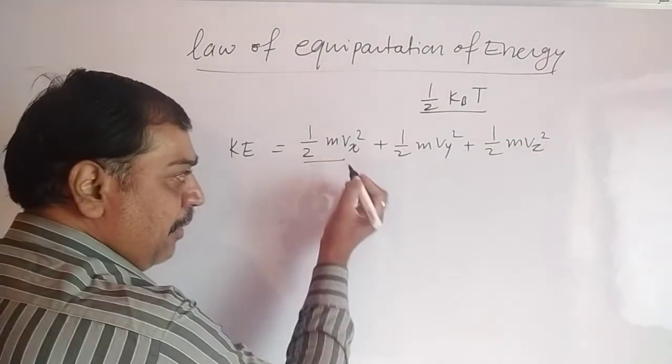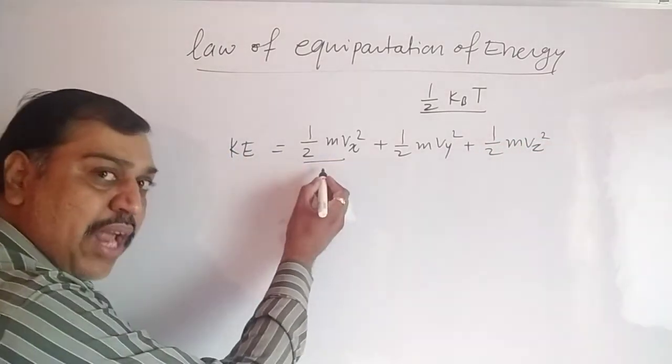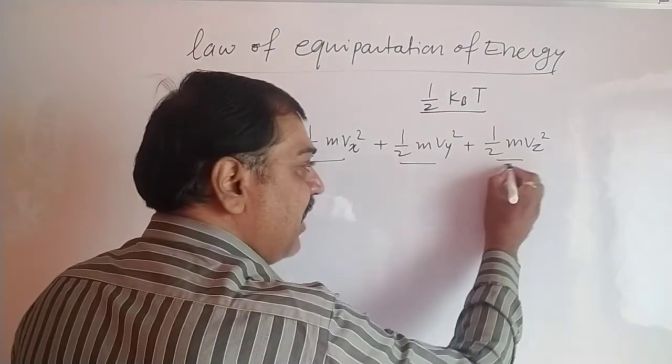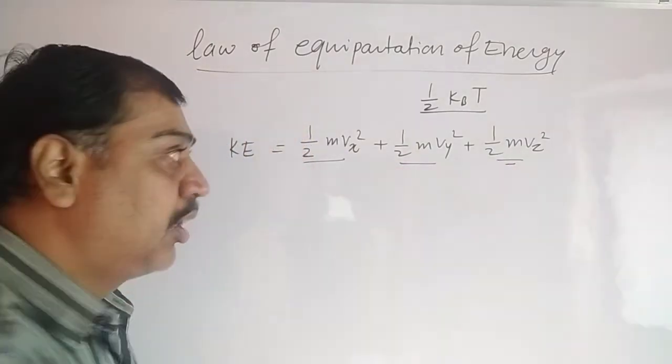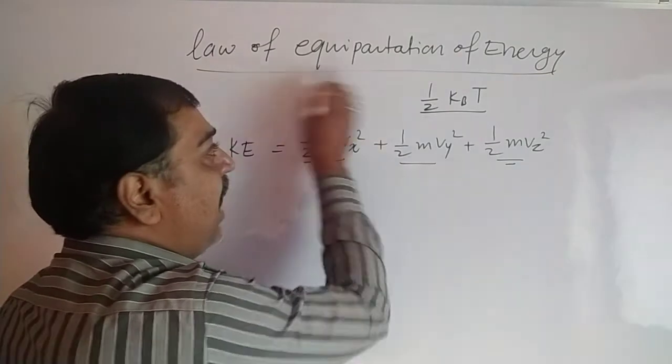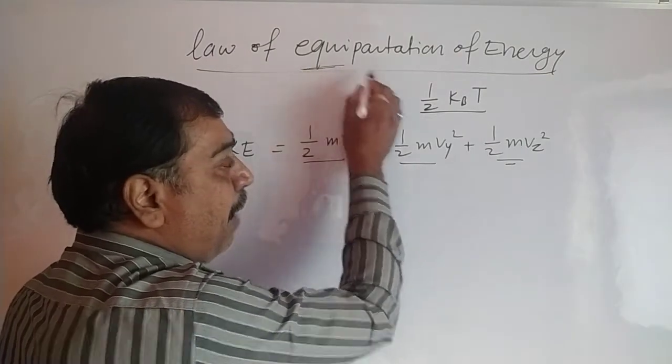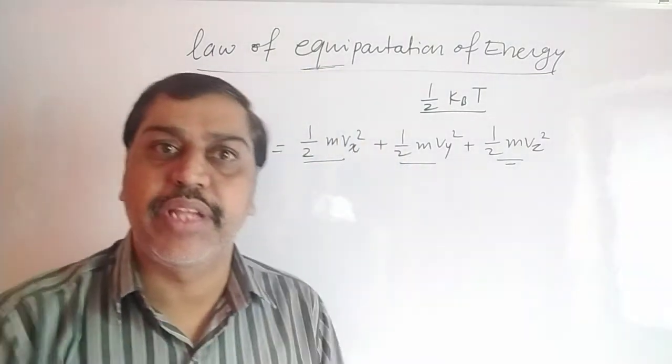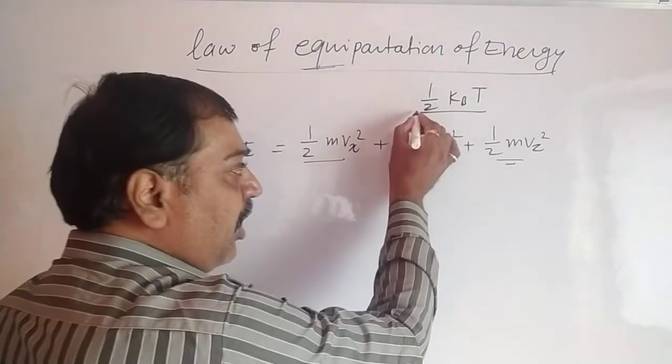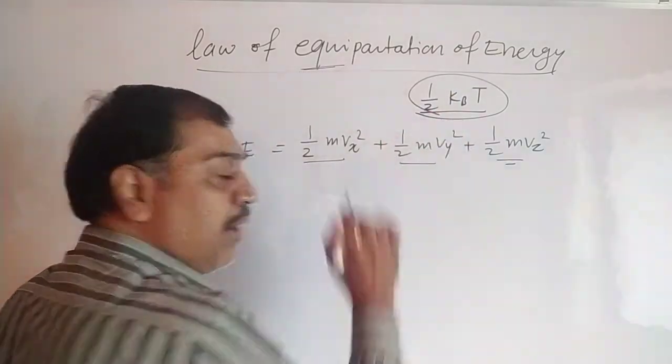This is the kinetic energy along the x axis, y axis and z axis. For each term, the total energy is equally partitioned into three parts, so each contribution is 1 by 2 kBT.